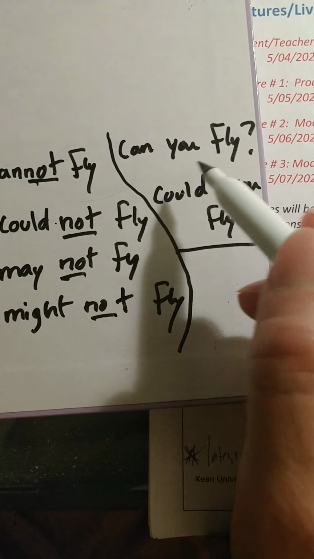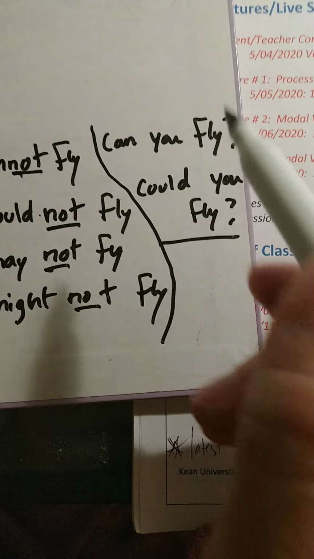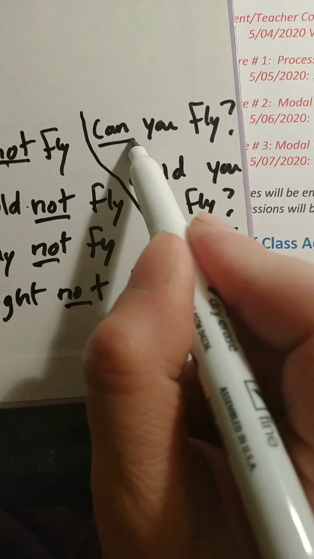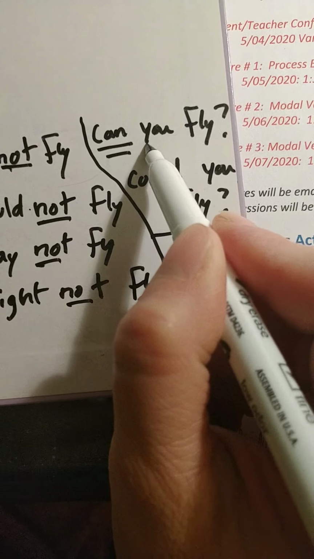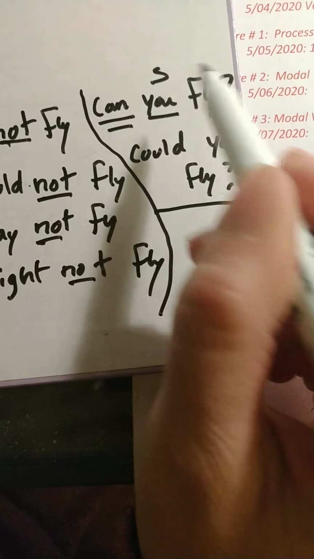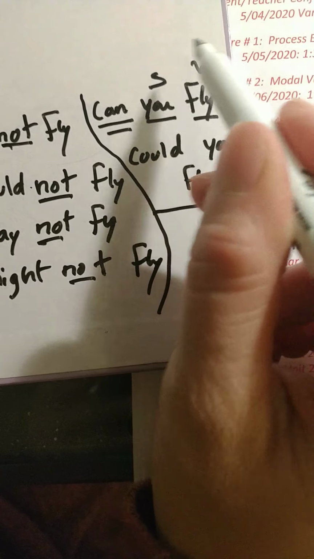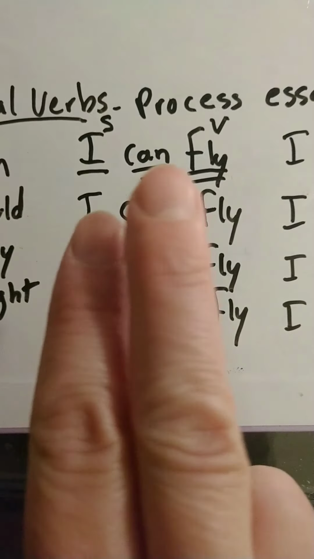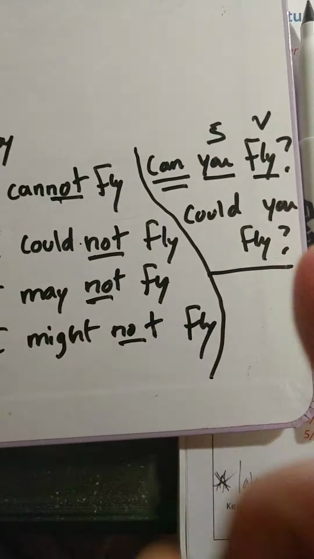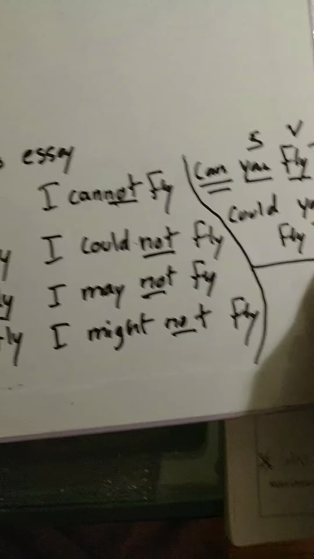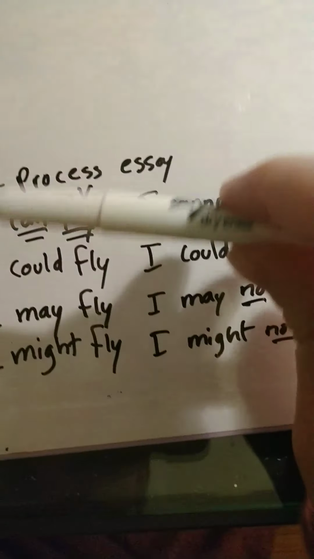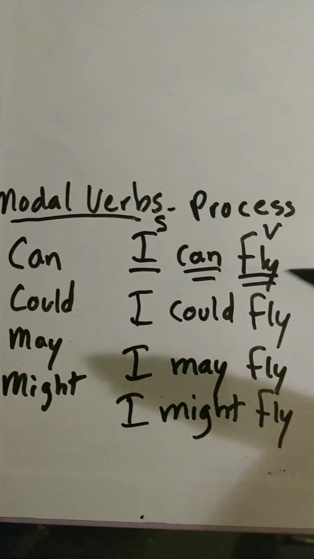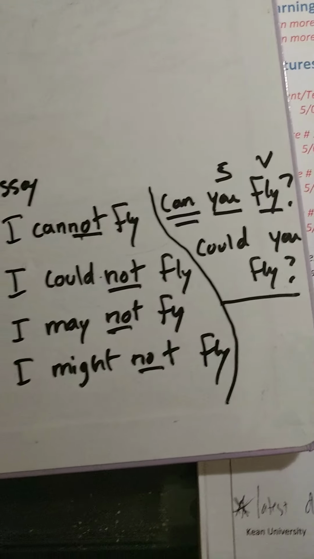So when you formulate a question like this, the modal verb comes first, right? Then your subject, and then your main verb, right? So to make the question, instead of saying I can fly, you flip it around and say, can you fly? Okay? So all of these modal verbs are formatted the same, okay?